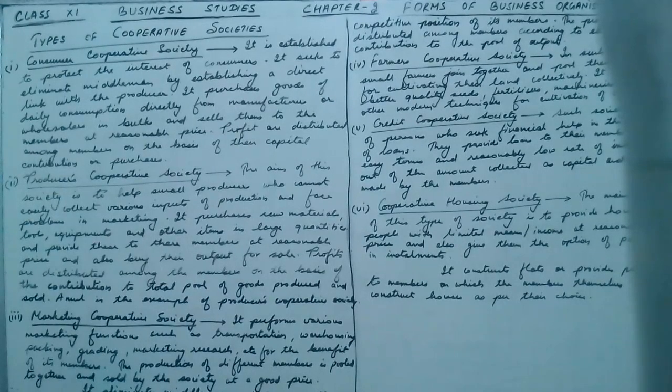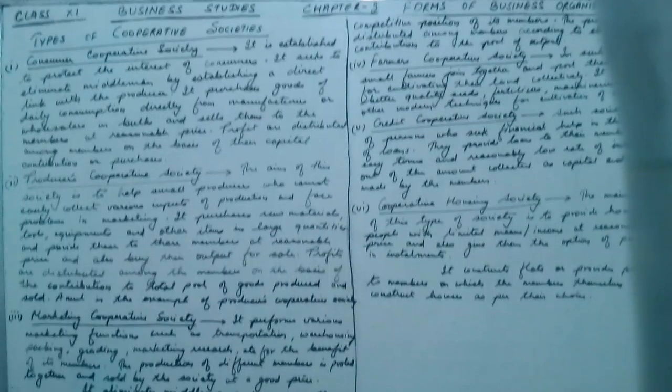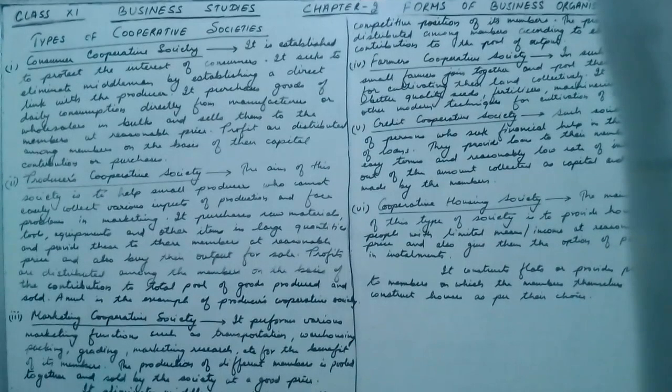The main aim of this type of society is to provide houses to the members at a very reasonable price, because those people have very limited means or very limited income, and also to give them the option of paying in installments.